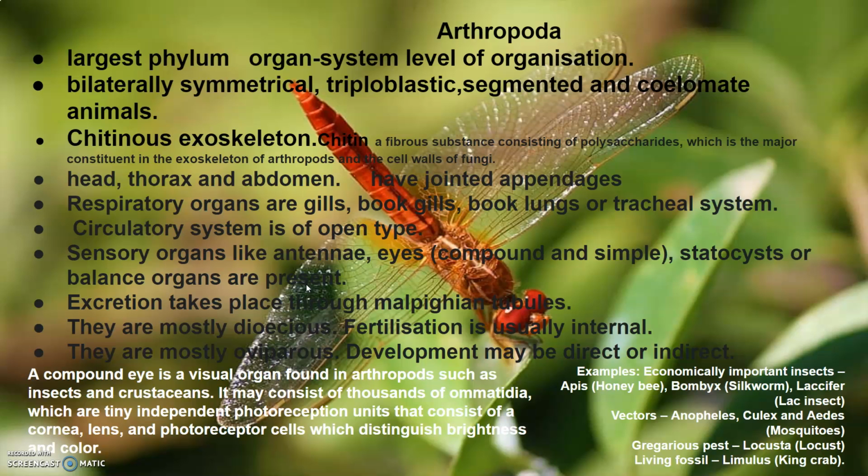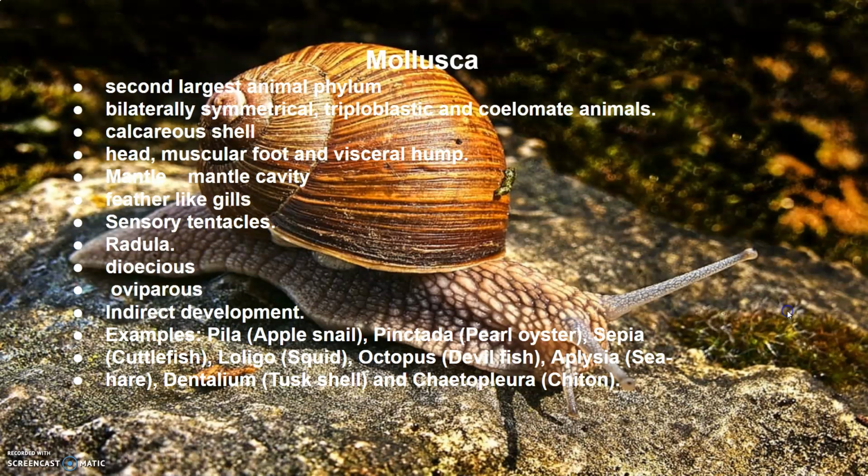Excretion takes place through the Malpighian tubules, and they are mostly dioecious, and fertilization is internal. They are mostly oviparous, that is, they lay eggs, and the development is direct or indirect. Indirect means the development is through various stages like egg, larva, pupa, adult, whereas direct means the young ones are born directly. Now, examples: the economically important insects like honeybees, silkworm, lac insect, mosquitoes, and locust, and crabs, they all belong to this category.